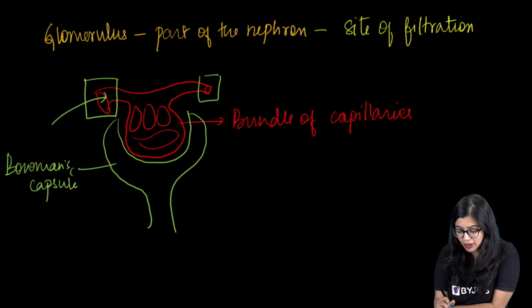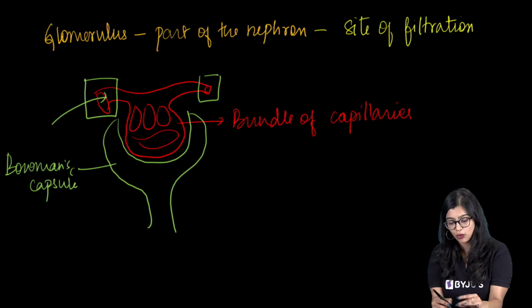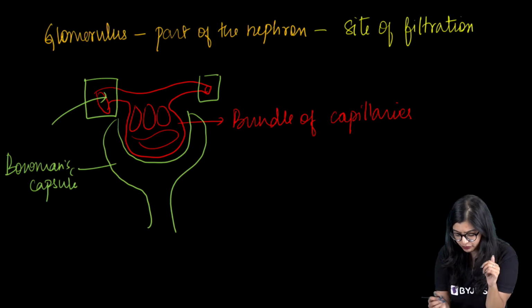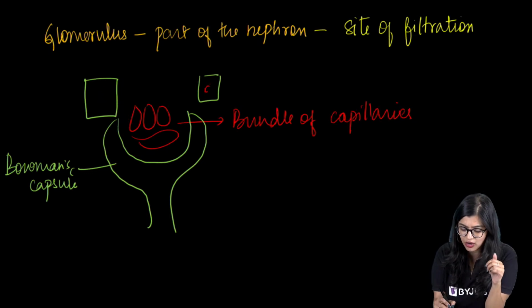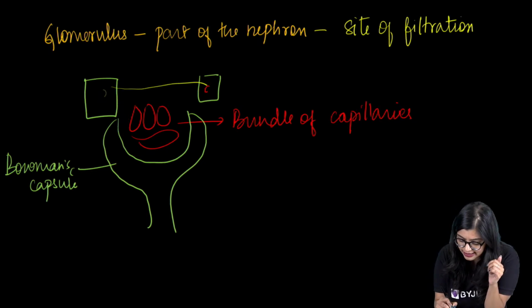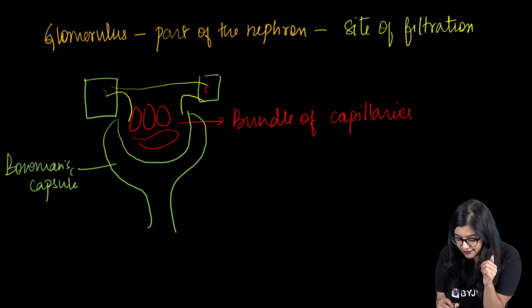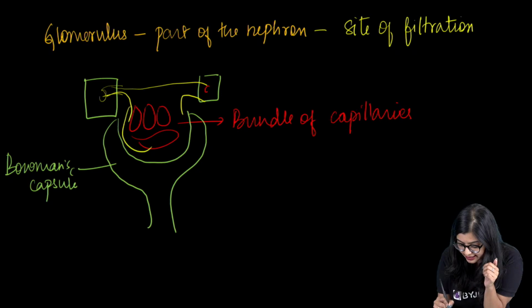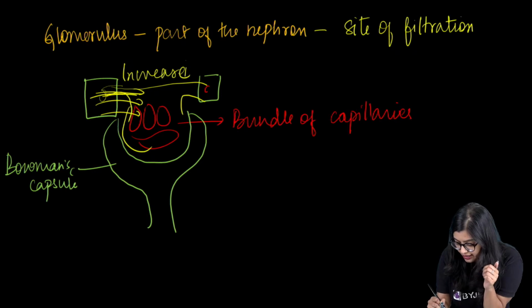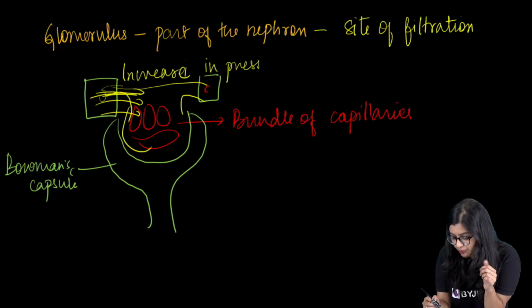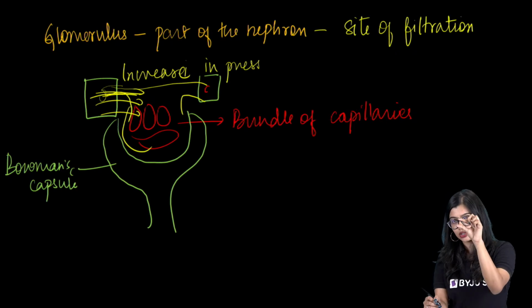Now what happens is that when the blood enters, the size of the... I think it's the other way around. See, it will be narrow and then it gets broad, right? My bad. It becomes narrow and then it gets broad. So when it gets narrow here, at this point the pressure starts to build, right? So there is an increase in pressure.